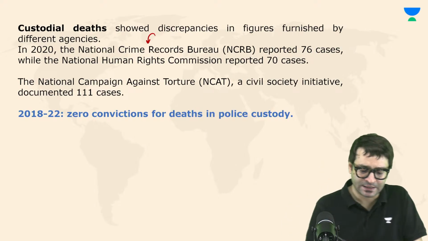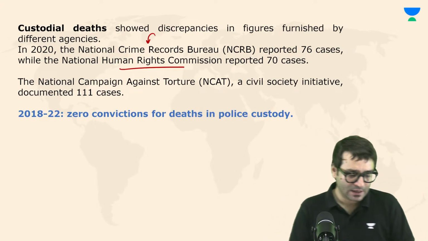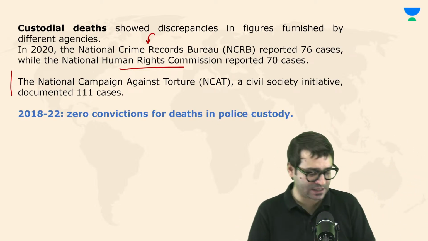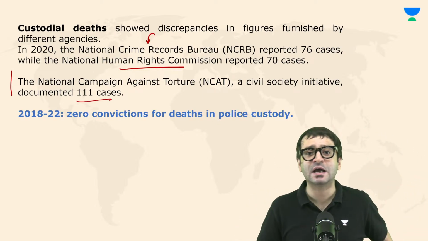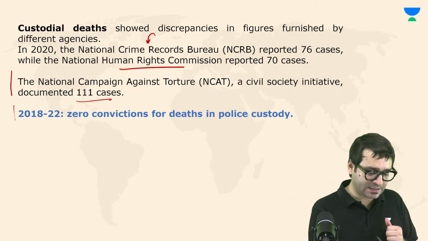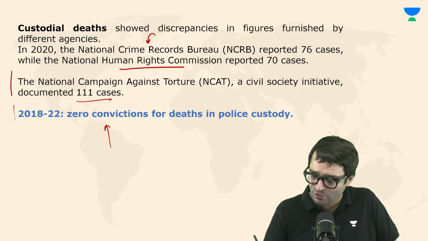National Human Rights Commission says no, only 70. National Campaign Against Torture, which is a civil society initiative, it says we have had 111 cases. But surprisingly, since 2018, there has been zero conviction, which means there is no accountability.